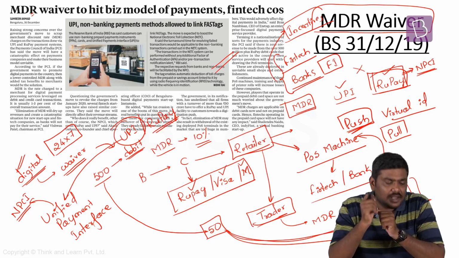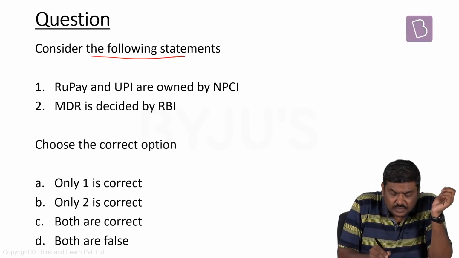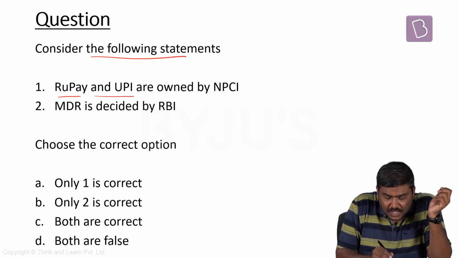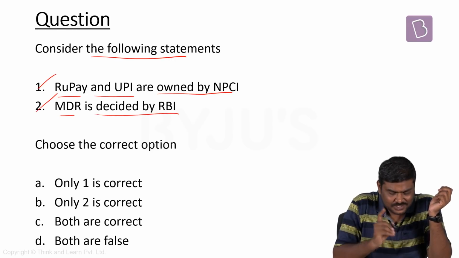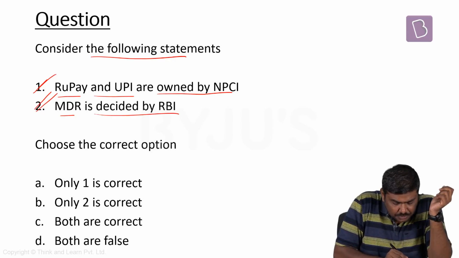Now, based on this, let's have a look at some of the questions. Consider the following statements. RuPay and UPI are owned by NPCI. Yes. MDR is decided by RBI. Yes. Both the statements are true. Right option will be option C.